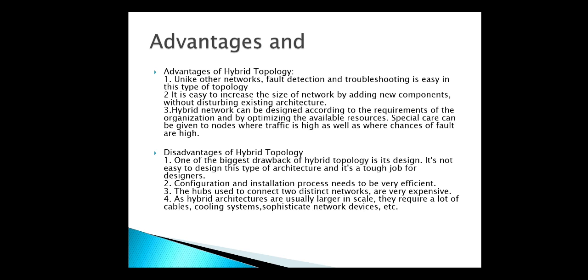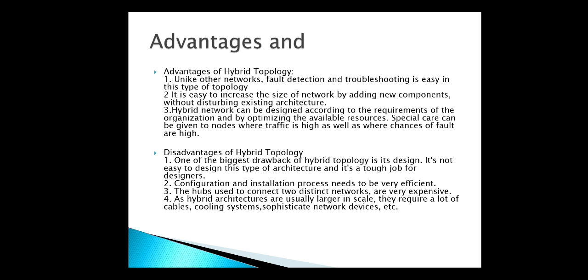It is easy to increase the size of the network by adding new components without disturbing the existing network or architecture. A hybrid network can be designed according to the requirement of a particular organization and by optimizing the available resources. Special care can be given to the nodes where traffic is high as well as where the chance of faults is high.